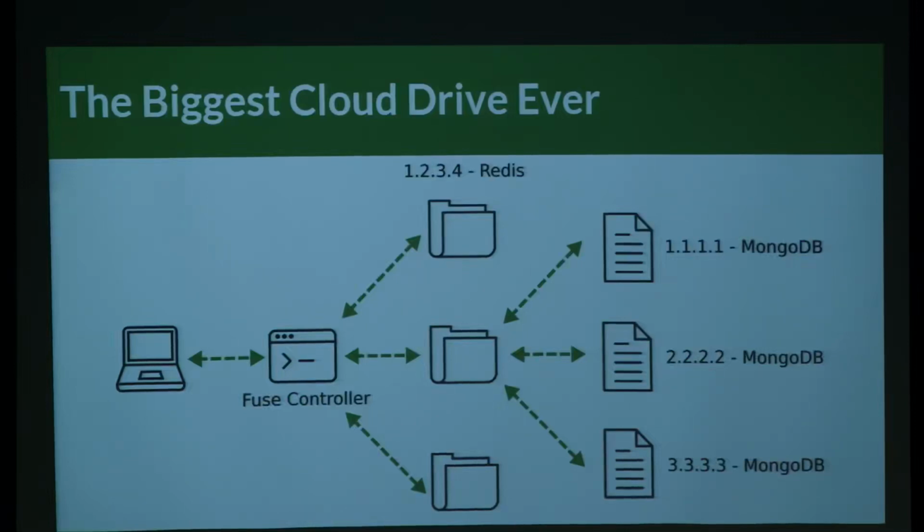And here's, at a high level, what it might look like. Let's say we have our PC, and then we have the software, which would just be called like a fused controller. And it just keeps a mapping of where the exposed instance is. It's constantly scanning: where are my files stored? We could store our directories in key values, because that kind of makes sense. They just have to know, here's a folder, here's where the data is stored. And then you can store your actual documents somewhere that offers a little bit more persistence.